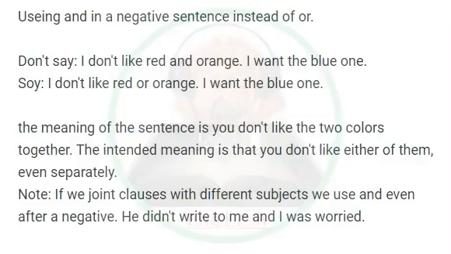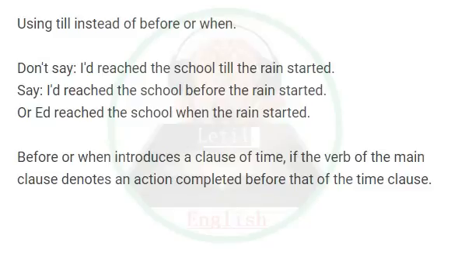Using and in a negative sentence instead of or. Don't say, I don't like red and orange. I want the blue one. Say, I don't like red or orange.